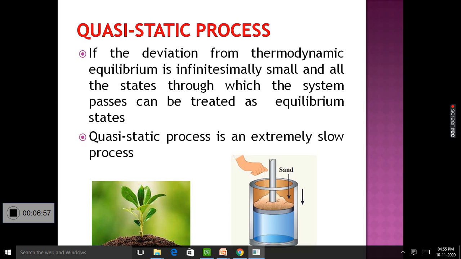So the force on the piston is gradually and slowly increasing. Therefore the piston is very slowly compressing the gas.